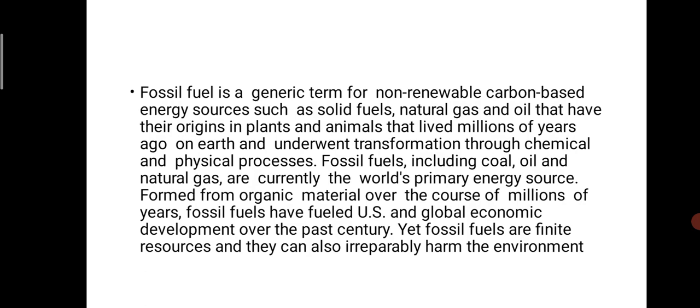Then fossil fuel is a generic term for non-renewable carbon-based energy sources such as solid fuels, natural gas, and oil that have their origin in plants and animals that lived millions of years ago on earth and underwent transformation through chemical and physical processes. Fossil fuels include coal, oil, and natural gas, and are currently the world's primary energy resource, formed from organic materials. Over the course of millions of years, fossil fuels have fueled global economic development over the past century.